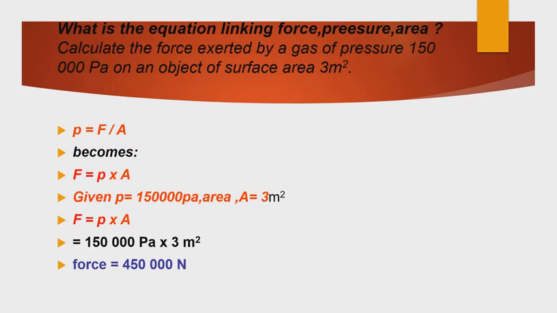Equation linking force, pressure, and area. Calculate the force exerted by 150 kilopascal on an object of surface area 3 meter square. Pressure equals force per unit area, so force equals pressure into area. Pressure is given 150 kilopascal, area given 3 meters square. So 150 kilopascal into 3 meters square is 450 kilonewton. So the answer is 450 kilonewton.